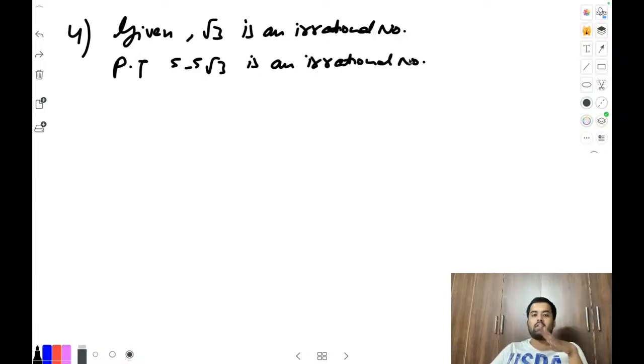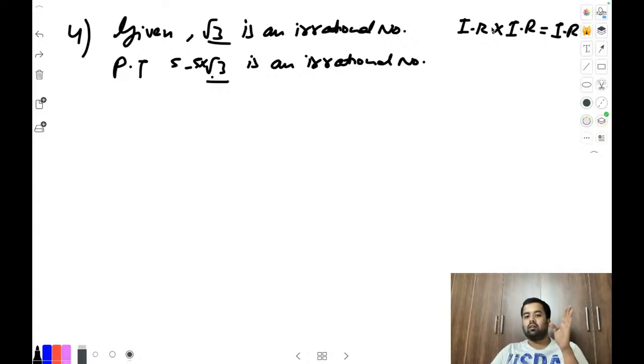Our first approach was what? If root 3 is irrational, here it is also irrational, irrational multiplied by something. Obviously, it is irrational, right? We know that irrational into irrational is irrational. We can apply this, but you can do one thing more for better presentation of your answer, because only this you can't write. So you have to write something there.